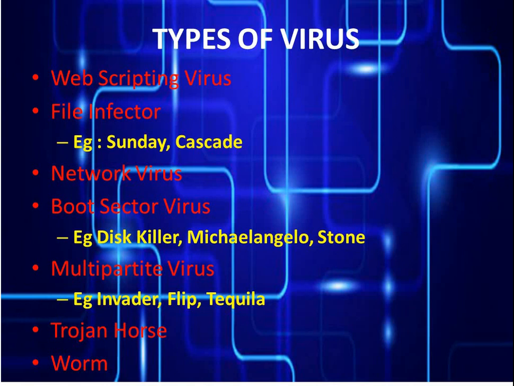Next form of virus is a multipartite virus. Multipartite. It is nothing but two viruses in one. It is a hybrid of boot virus and a program virus. And they infect the program files, and when the infected program is executed, these viruses infect the boot record. Okay, that is multipartite. Examples of multipartite viruses are Flip, Tequila and Invader.